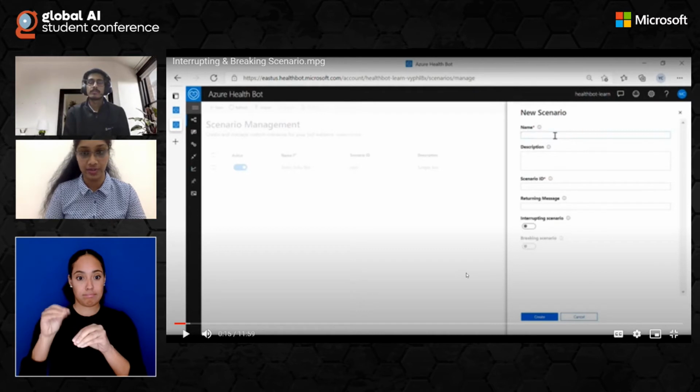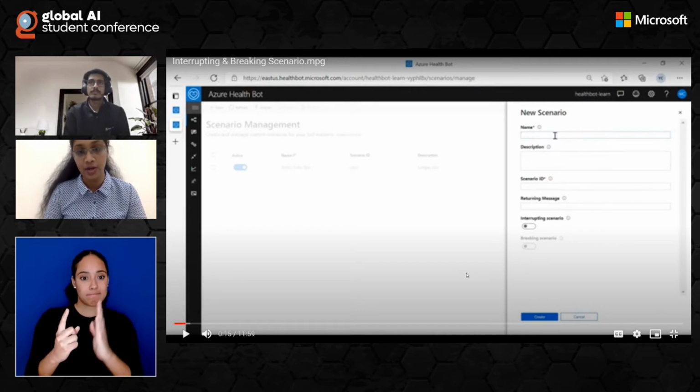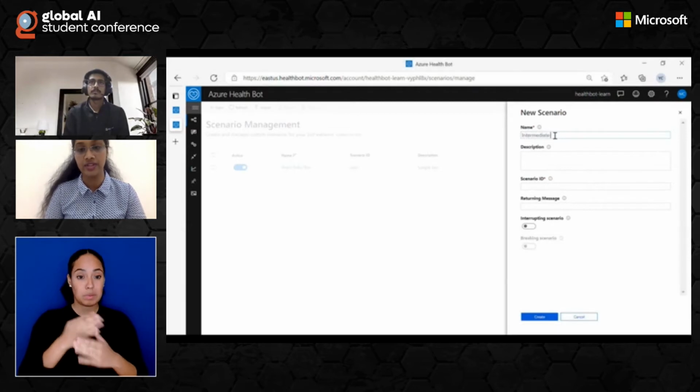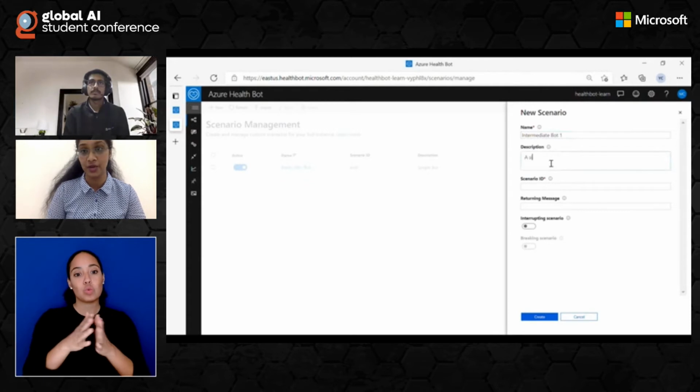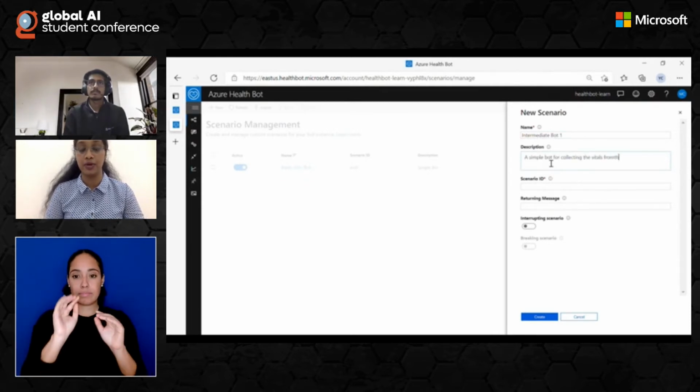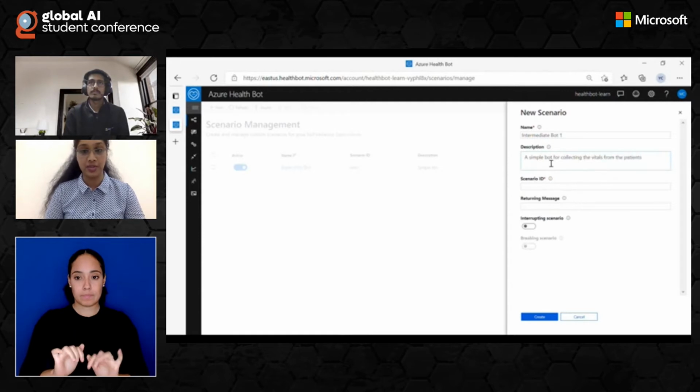First, starting with the interrupting scenario, once we click on the new button on the left-hand side, we will be able to build the interrupting scenario. We have to give the name, description, scenario ID, returning message, and we have to enable interrupting scenario for it to work as an interrupting scenario. For the name, I have given it as intermediate bot 1. And for the description, anything suitable.